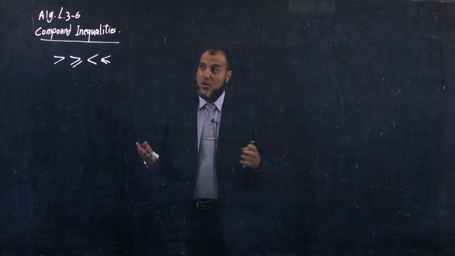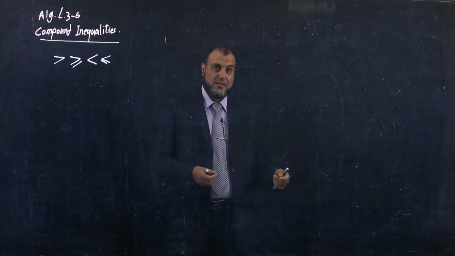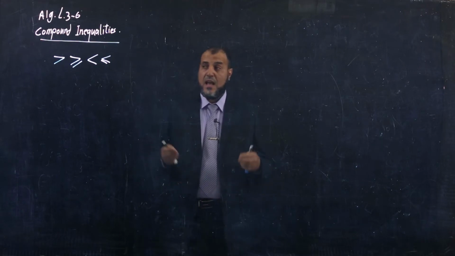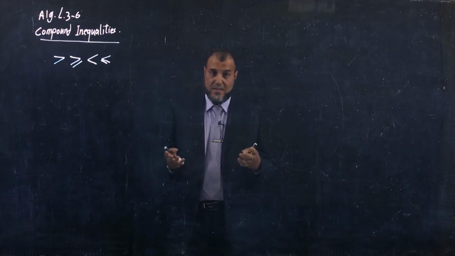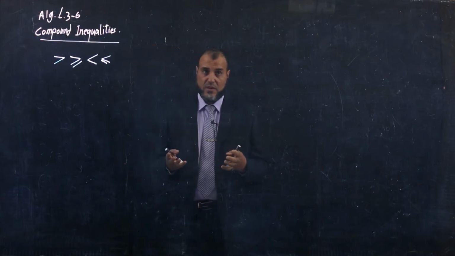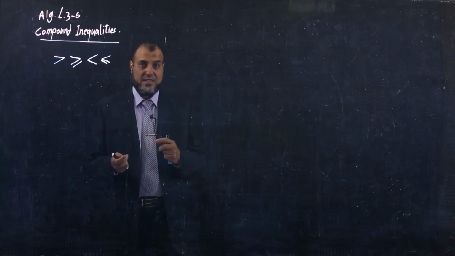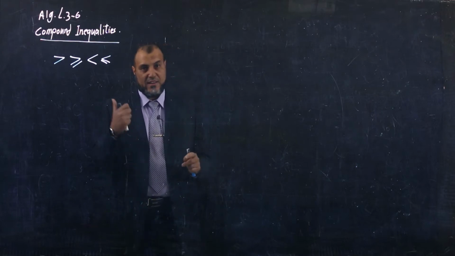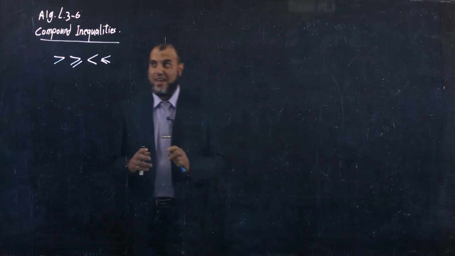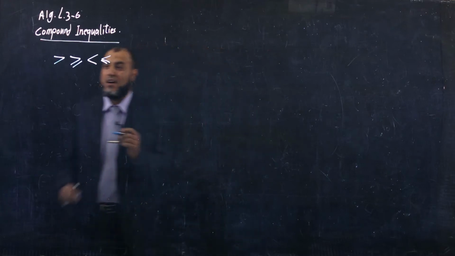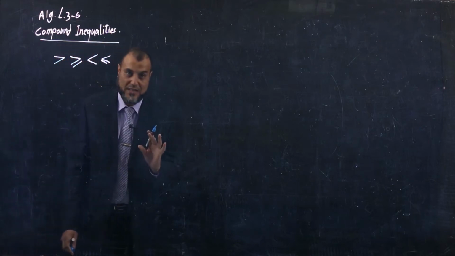The definition of a compound inequality is an inequality that contains two inequalities that are joined with two words, and, or, like a compound sentence. But we don't have but here, so we will focus on two words now.